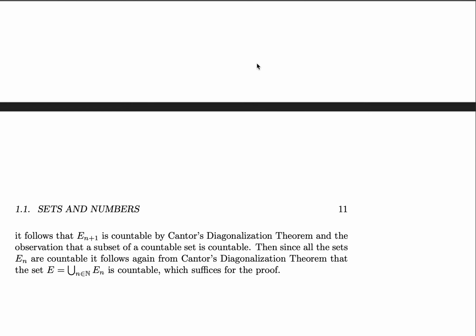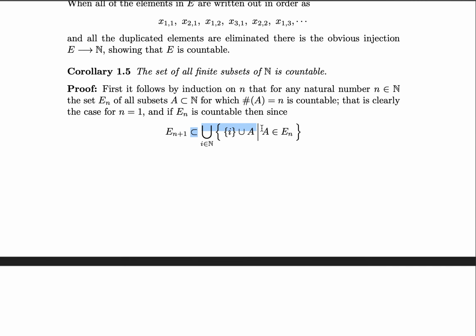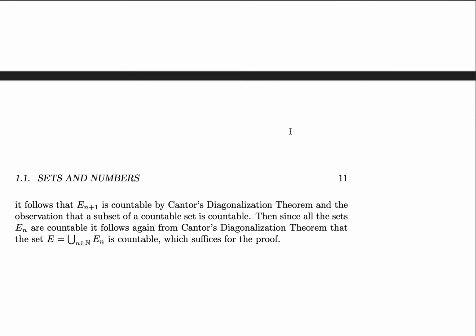Therefore, we see that E_{n+1} is countable by Cantor's diagonalization theorem, since this is a countable union of countable sets. Therefore, since all the sets E_n are countable, it again follows from Cantor's diagonalization theorem that the set E, being the union of all of these subsets, each of which are of size n, is countable. This suffices for a proof.